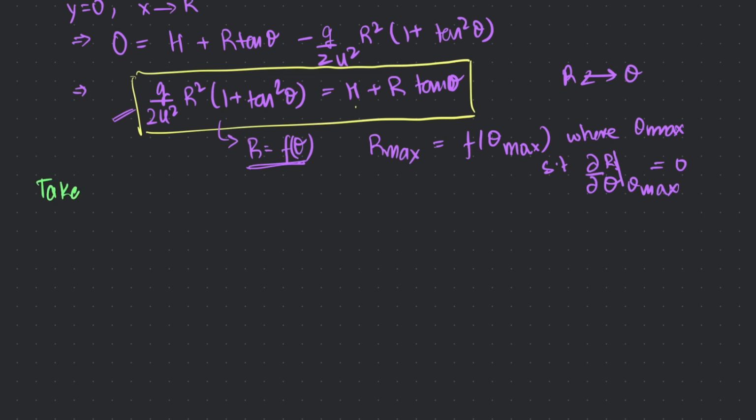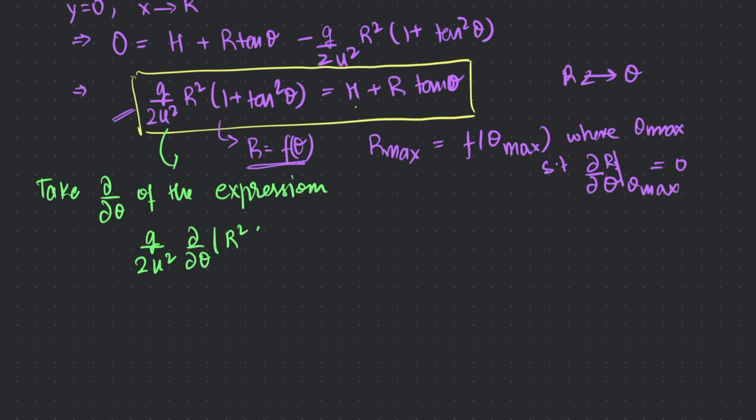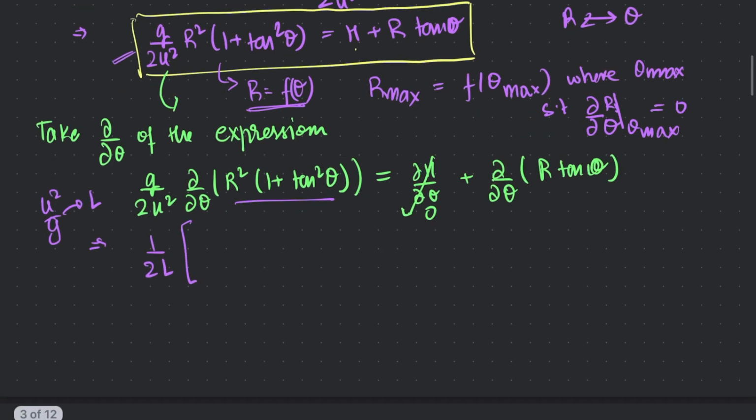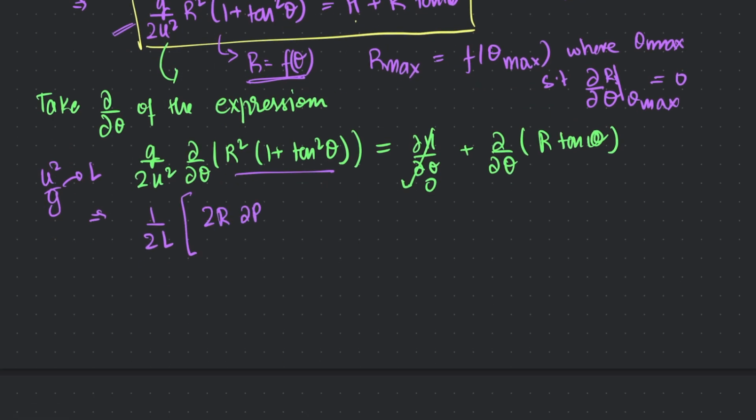We can take the derivative of the expression, the implicit expression here, and this would be g by 2 u squared, derivative of r squared 1 plus tangent squared theta equals derivative of h, which is going to be 0 because this is a constant, plus derivative of r tangent theta. So we're going to make a few modifications here, just for the sake of convenience. We're going to call u squared by g L, and this reduces down to 1 by 2L, and we will evaluate this derivative to get 2r dr by d theta times 1 plus tangent squared of theta,